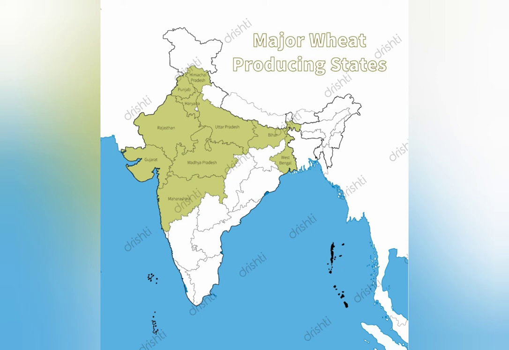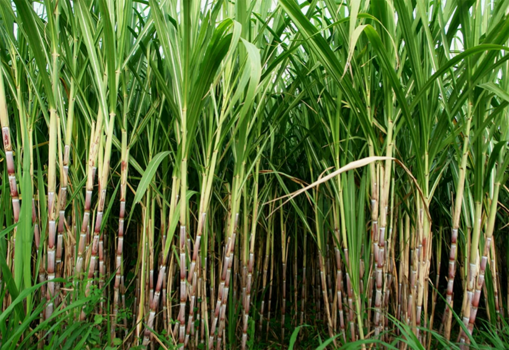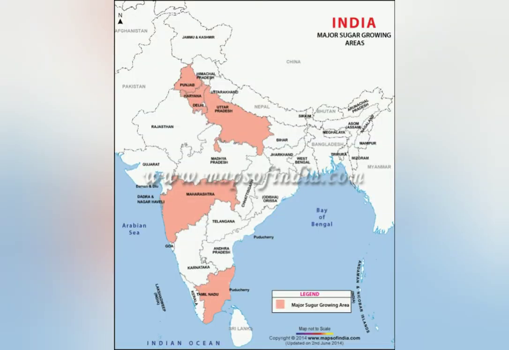Let's move on to the next type of agriculture, that is irrigation farming. The land where the farming is done through irrigation, for example, wells, lakes, canals, etc., is called irrigation farming. In India, on 30% of land, irrigation farming is carried out. One such crop is sugarcane. India is a leading producer of sugarcane in the world. Hot and humid climate is favorable for sugarcane. Sugarcane is grown in Punjab, Gujarat, Uttar Pradesh, Andhra Pradesh, Maharashtra, Telangana, Haryana and Tamil Nadu.